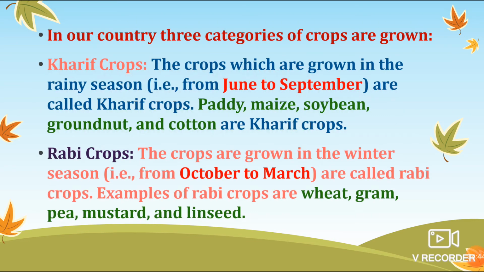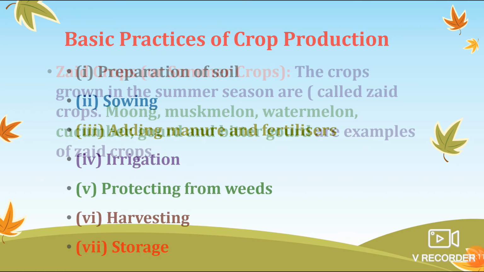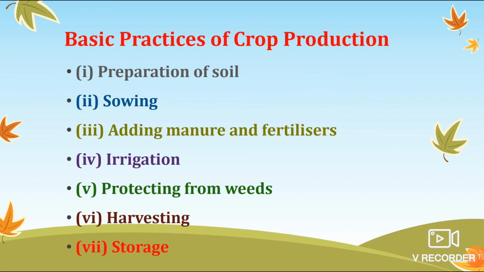So you can say that three types of crops, kharif crops, rabi crops, and zaid crops, are the major crops grown in our country. Why are we able to grow these three types of crops in our country? Because of the variety of seasons, because of changing rainfall, because of change in temperature. So that's why we Indians are able to grow a variety of crops.